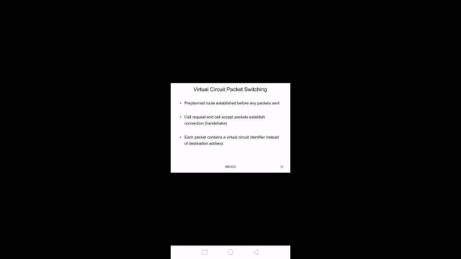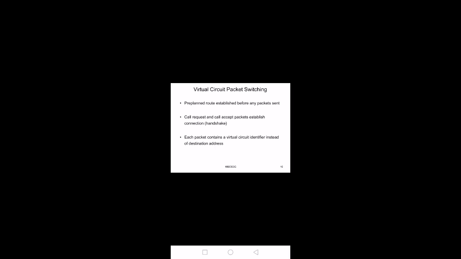Handshake means the sender asks the receiver, I am going to send data, then the receiver accepts that information and says I am free, you can now send the data. That acknowledgement signal is given to the sender, and the sender continues to send the data. That mechanism we call handshaking.